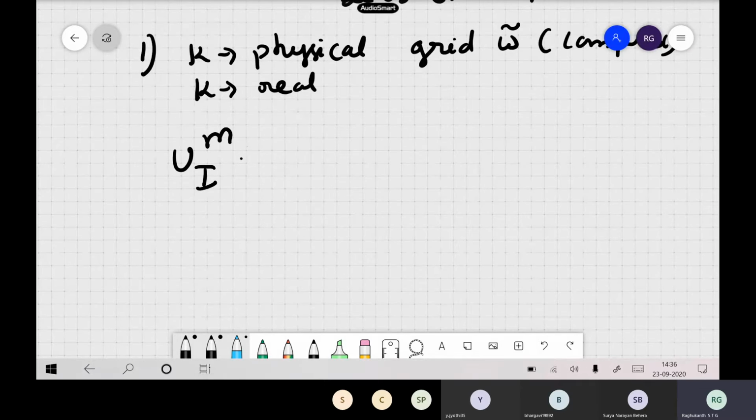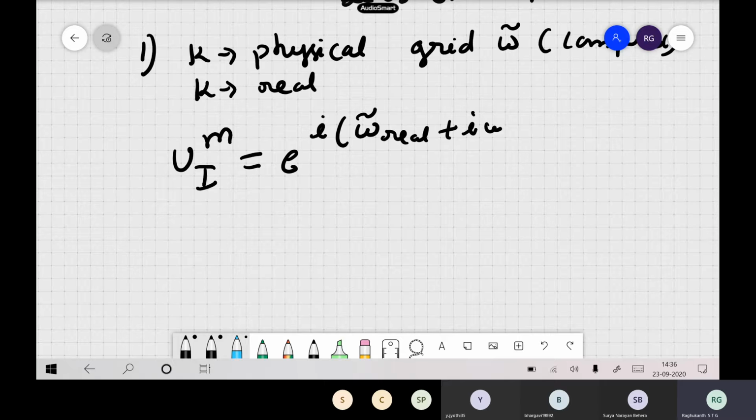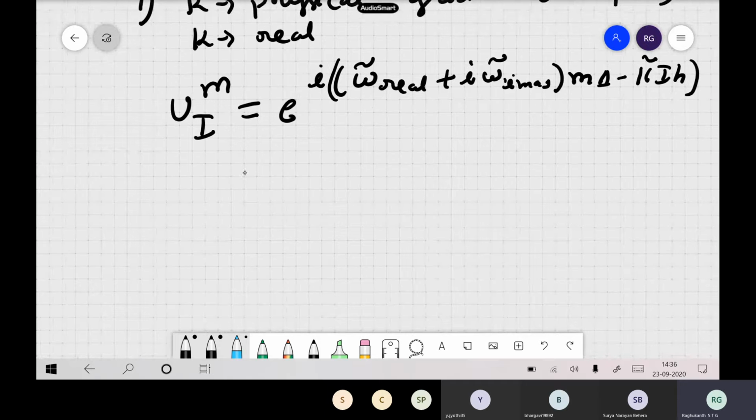So if I write like this, e to the power of i times omega hat real part plus i into omega imaginary part, times m into delta, minus k hat i into h itself. Okay, so this we assume is like this. Only omega is complex.